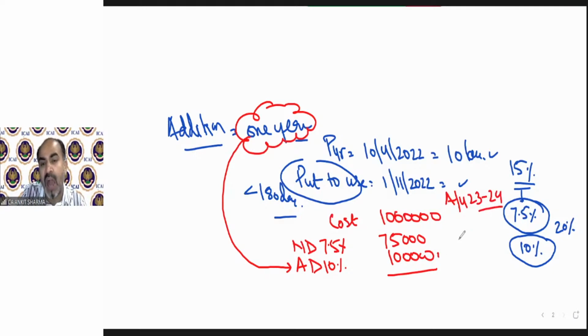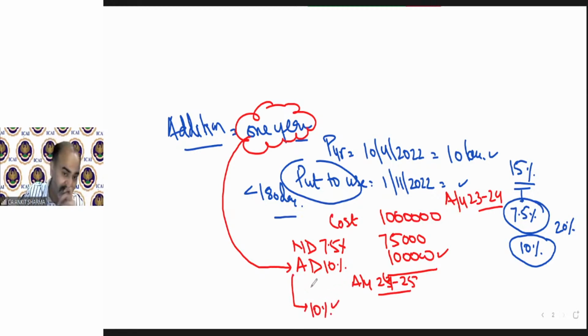We claim only half of the additional depreciation. So in the next assessment year, 24-25, you could not claim the remaining 10% additional depreciation. Earlier it was this problem. So the assessee was technically facing hardship: I was eligible for 20% additional depreciation, but as I put the asset to use for less than 180 days, I am only eligible to take 10% in this year. And because the provision says you can claim additional depreciation only in 1 year, I cannot claim the balance 10% in my next year.